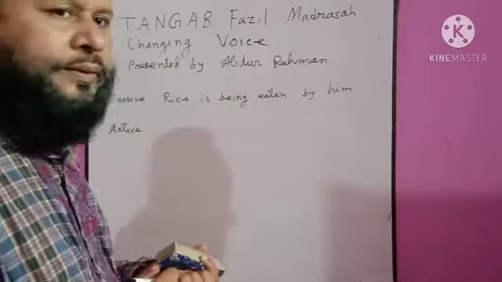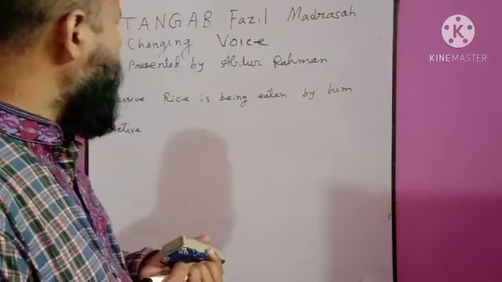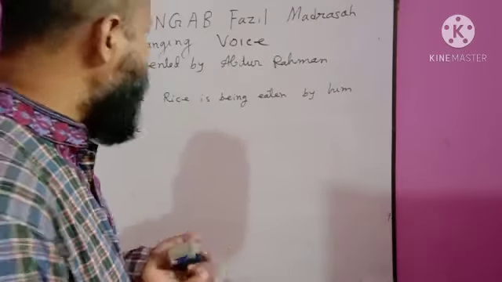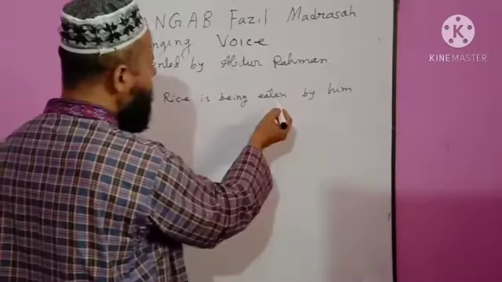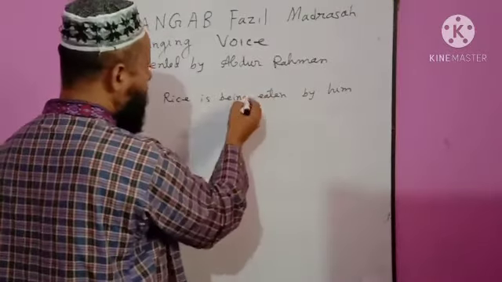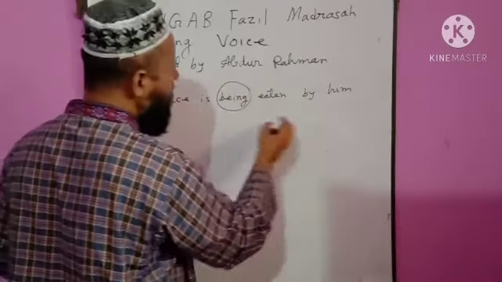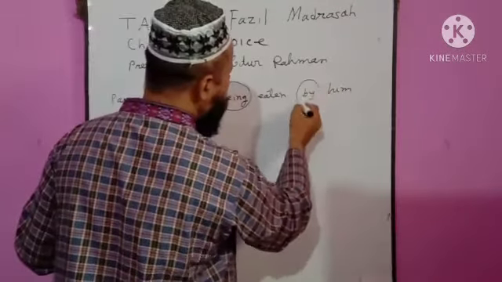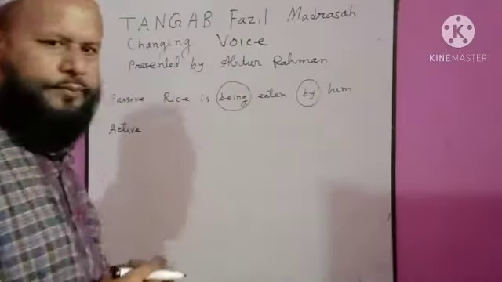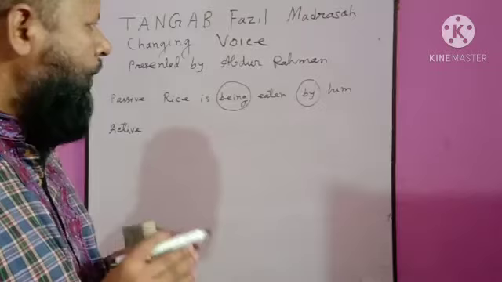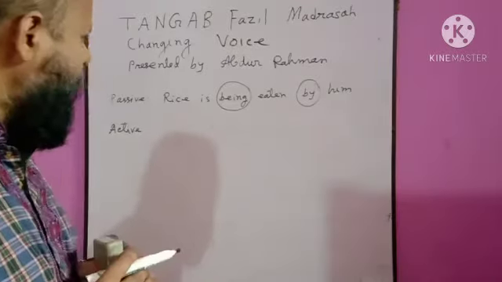At first, the first rule, verb to be and by will be omitted. To be before the main verb. This is the to be verb. To be and by will be omitted. There will be no to be verb or by in active voice.